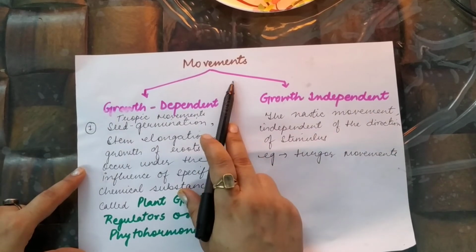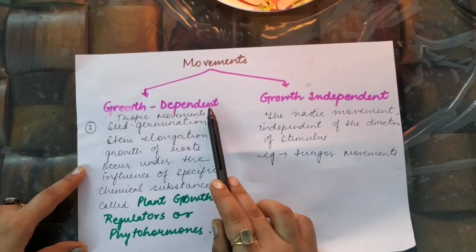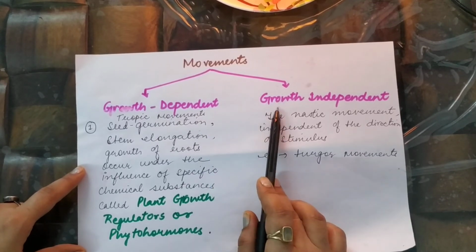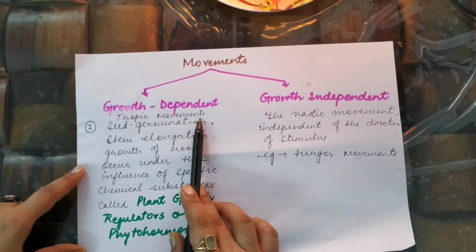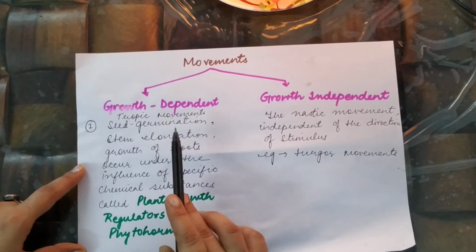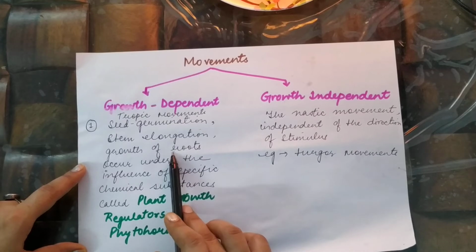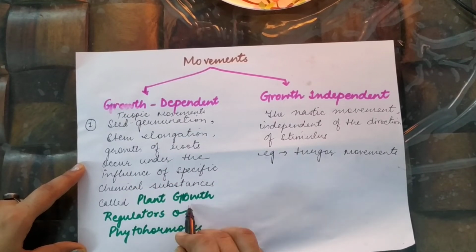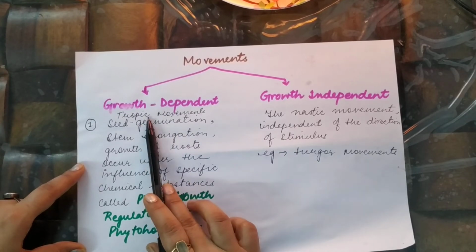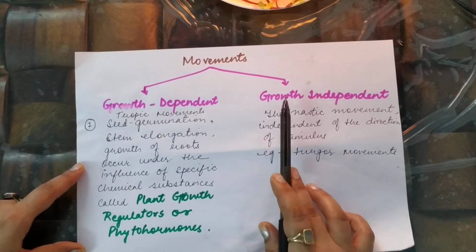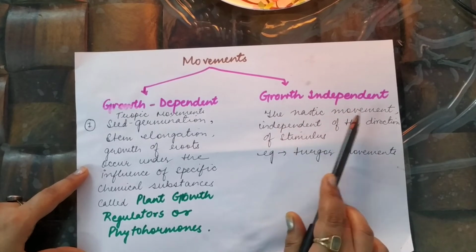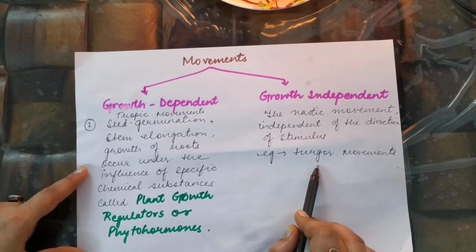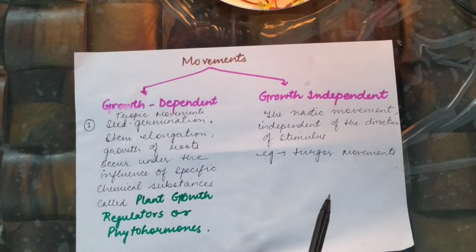Now the movements in plants are basically of two kinds. One is growth dependent, meaning the movement happens as the plant grows. The other is growth independent. Tropic movements, seed germination, stem elongation, growth of roots under the influence of specific chemical substances, they all are called growth dependent movements. And what are growth independent? The nastic movements, independent of the direction of the stimulus, are called growth independent movements.